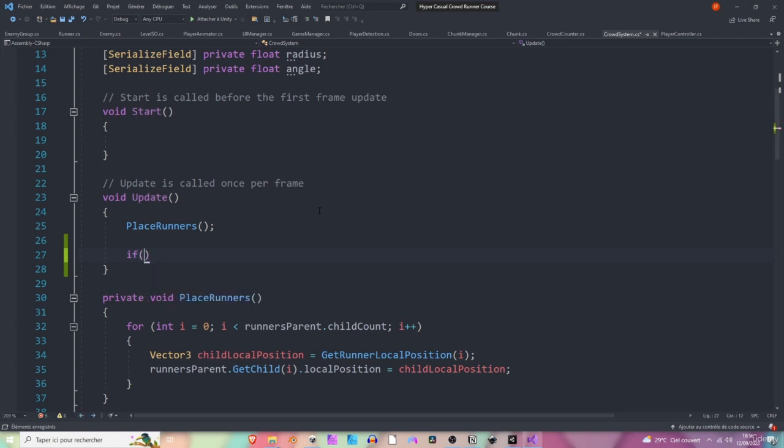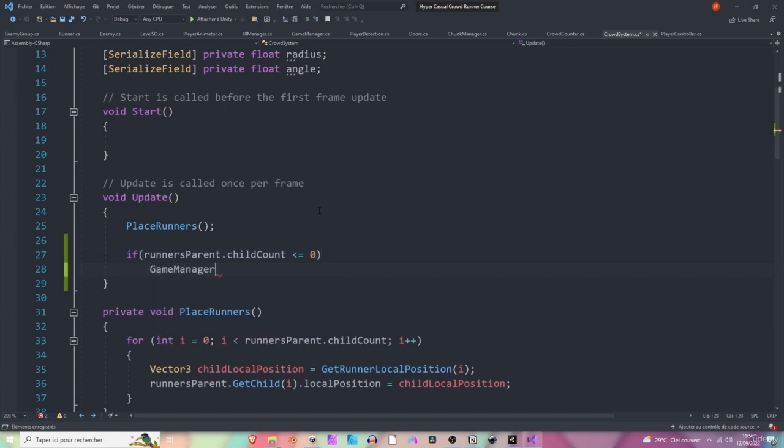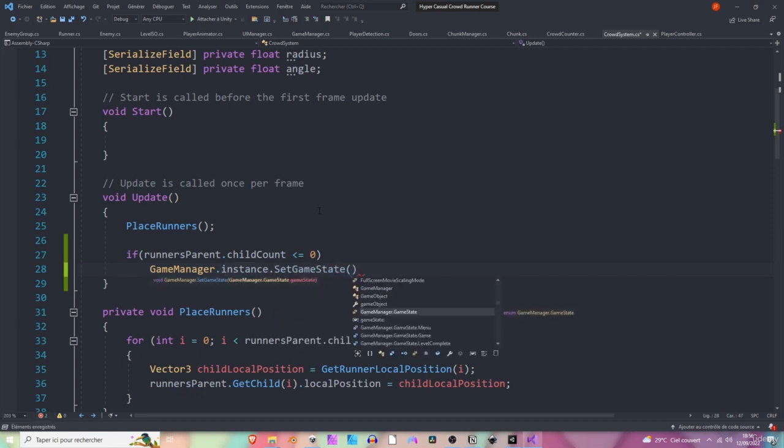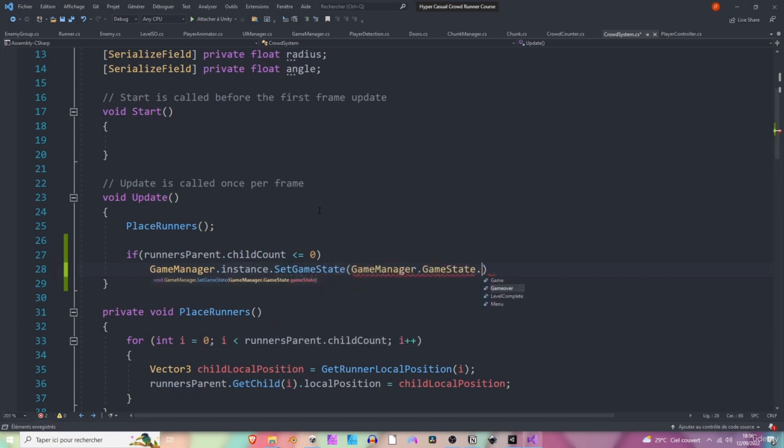So we can say if the runners parent child count is less or equals to 0, it means that we don't have any more runner. So we should trigger the game over. To do so, we can just call GameManager.instance.SetGameState, GameManager.GameState.GameOver. This way we are setting the game over.